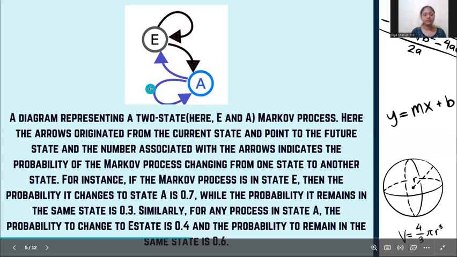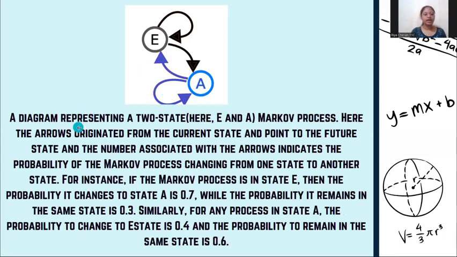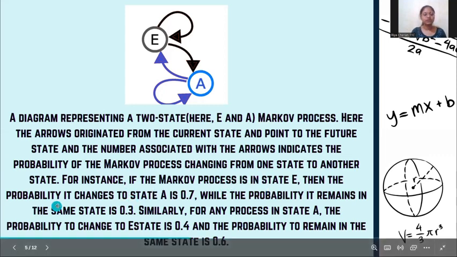This is a diagram representing two states. Here, the arrow originates from the current state and points to the future state, and the number associated with the arrows indicates the probability of the Markov process changing from one state to another. For instance, if the Markov process is in state E, then the probability it changes to state A is 0.7, while the probability it remains in the same state is 0.3. Similarly, for any process in state A, the probability to change to state B is 0.4, and the probability to remain in the same state is 0.6.